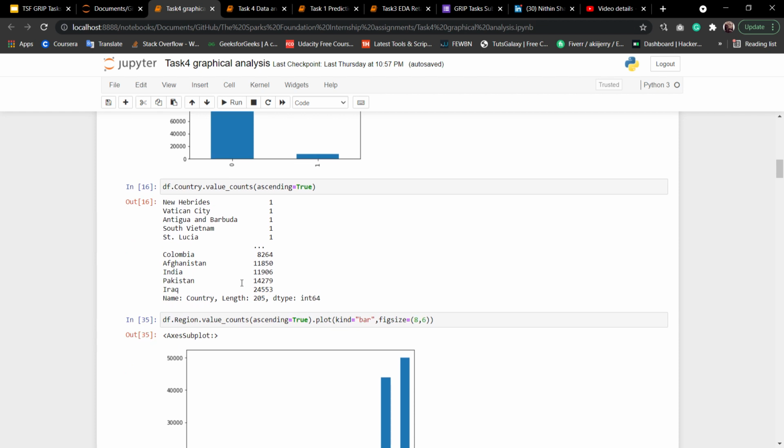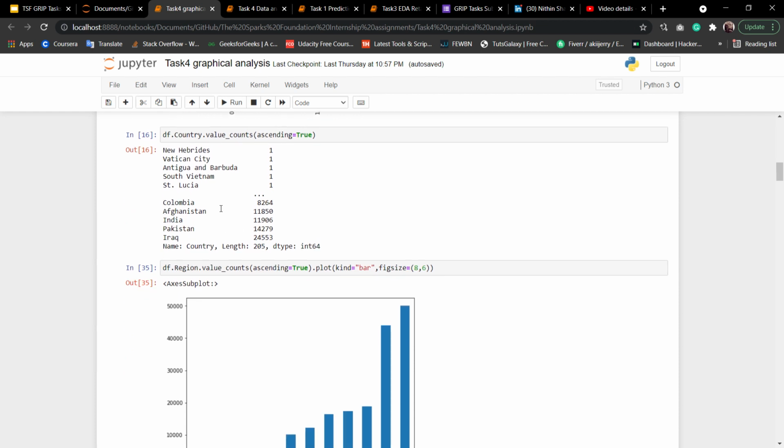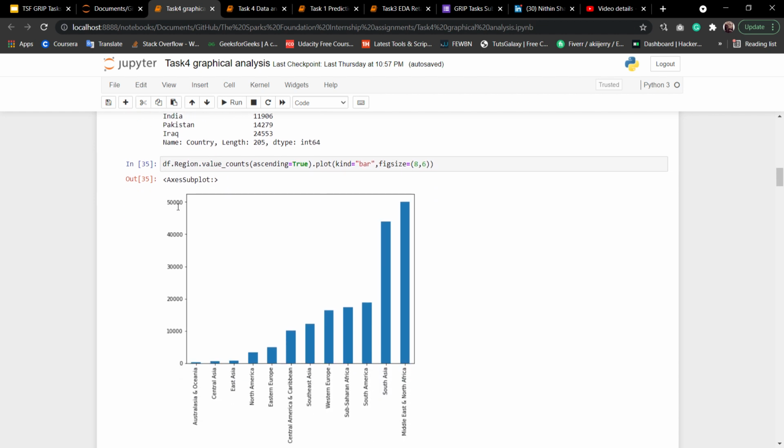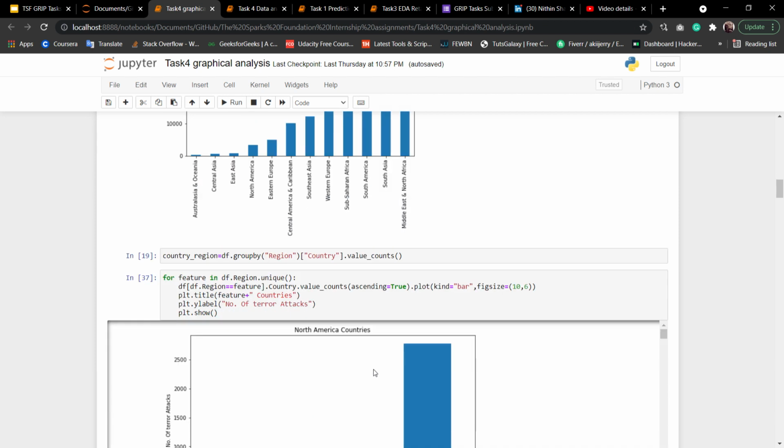And then I have checked the number of attacks according to the countries. As you can see, Iraq, Pakistan, India, Afghanistan, and Colombia are the hottest places for terrorist attacks. Then I have checked the terrorist attacks according to the region. As you can see, the Middle East and North Africa has the highest number of terrorist attacks, and South Asia and Australia and Oceania have the lowest number of terrorist attacks.